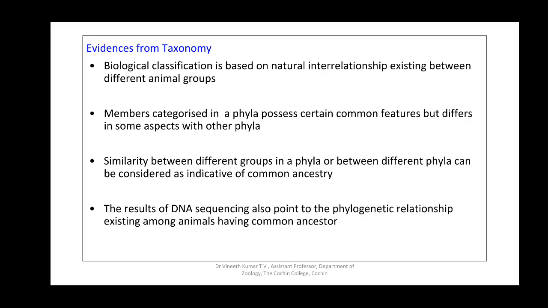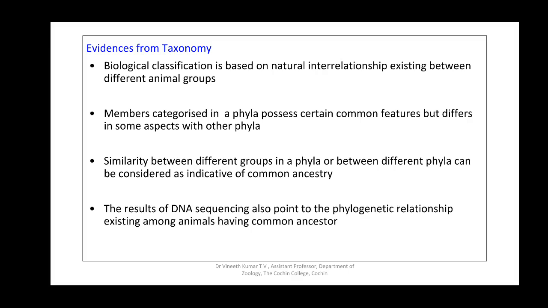The same can be seen with the classification of chordates. The organisms belonging to different classes in the phylum Chordata all have the three common chordate features: the dorsal tubular nerve cord, then the notochord, which is modified into the vertebral column, and the pharyngeal gill slits.